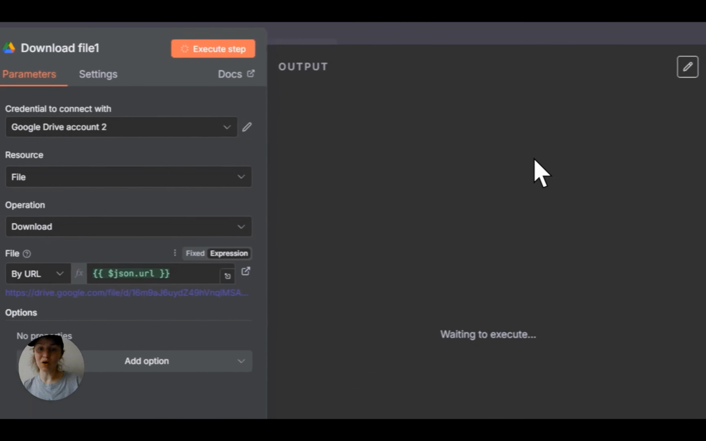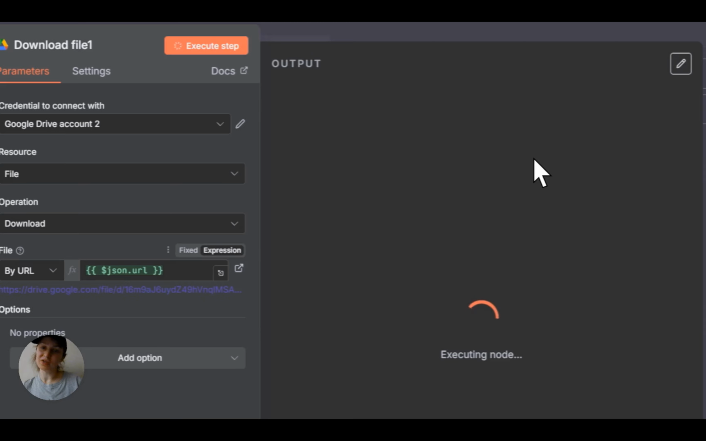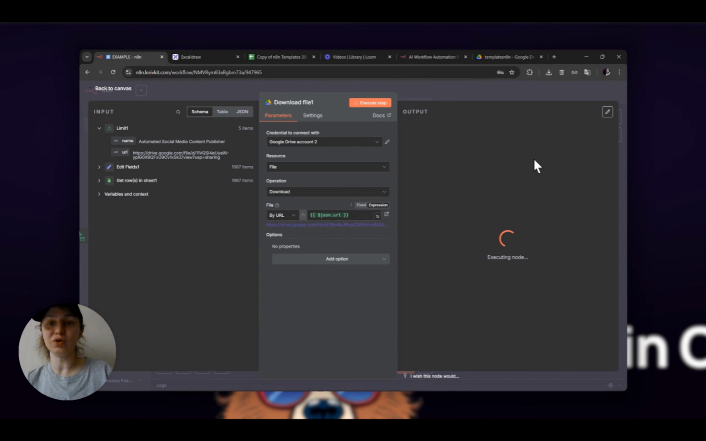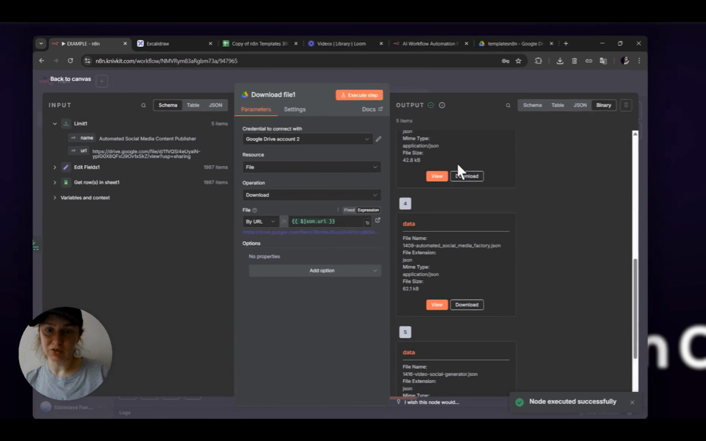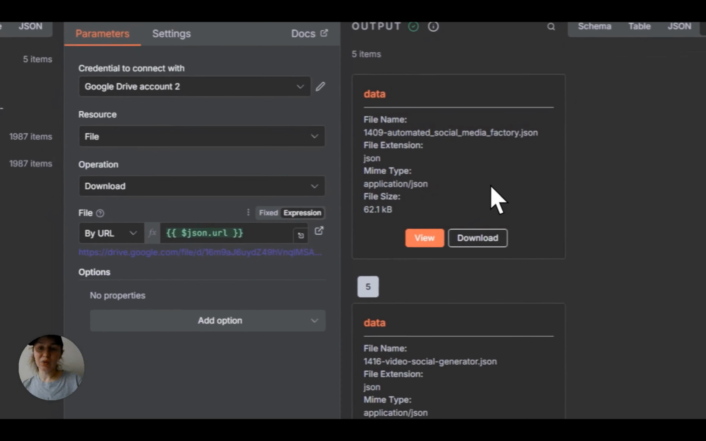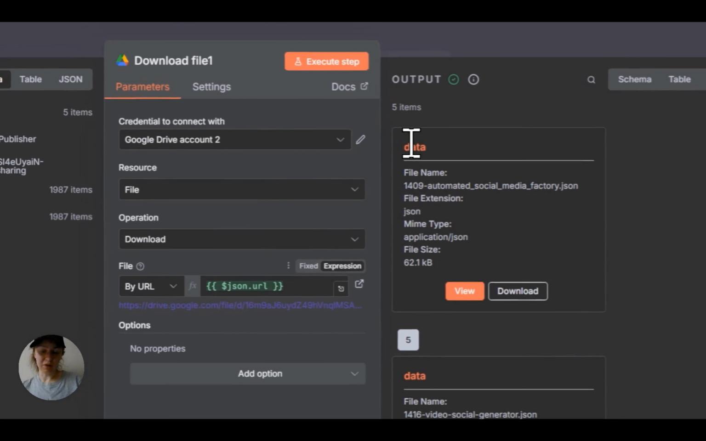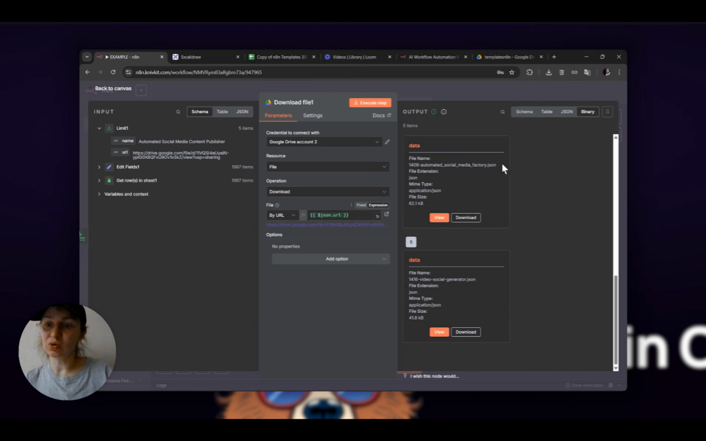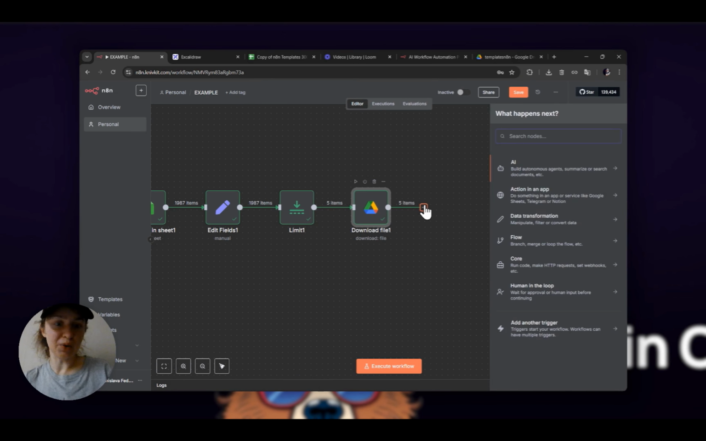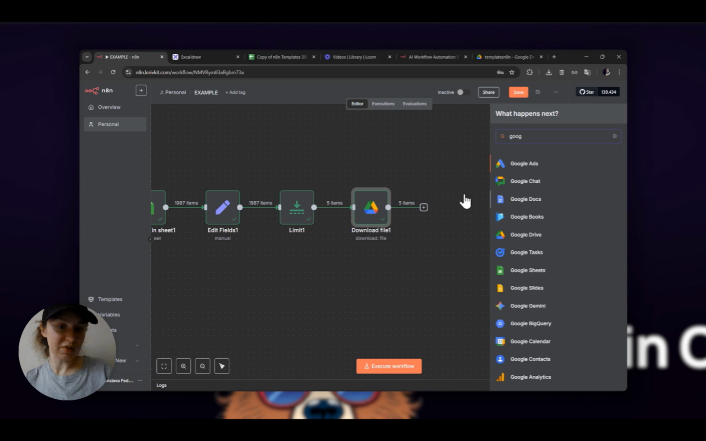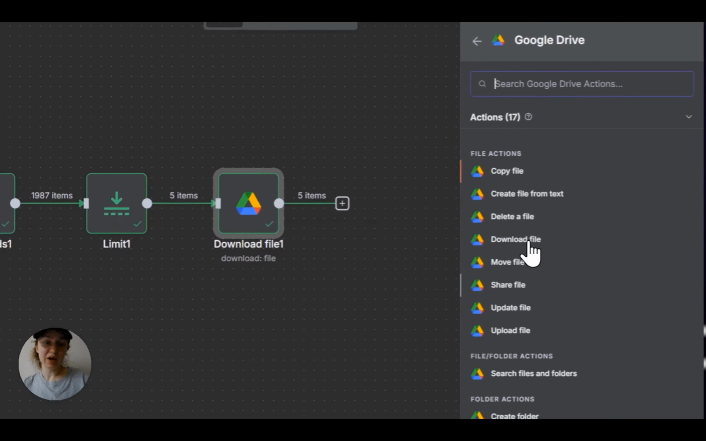In a few seconds we can see that all our 5 files, or better their contents, have been downloaded into data. Great, this is the file name that we expect to receive. And now we want to upload it on our Google Drive. So the next one is Google Drive, upload file. Google Drive account, file, upload, data. This is the field, it is automatically there.